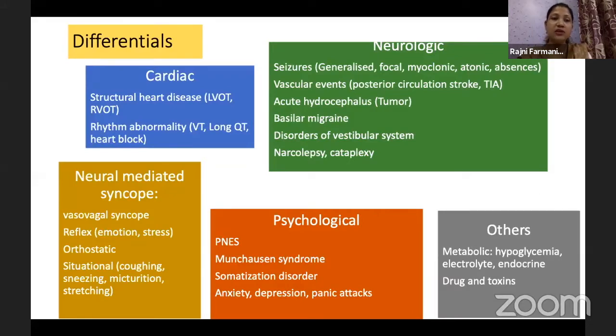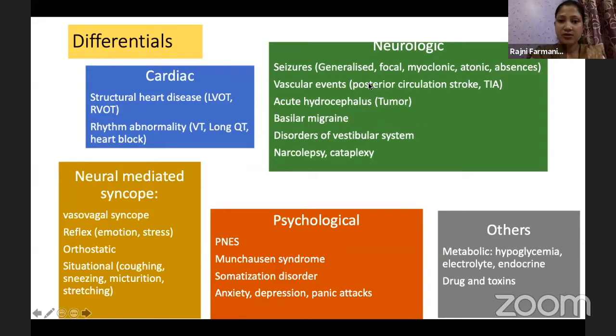So this is a whole list of differentials. Cardiac. In cardiac, there are two major things. One is structural, that can be ruled out by 2D echo, and the rhythm abnormality that can be detected by ECG. And if there is a problem in the first basic 12-lead ECG, then we can go further for Holter monitoring. That is with the opinion of the pediatric cardiologist.